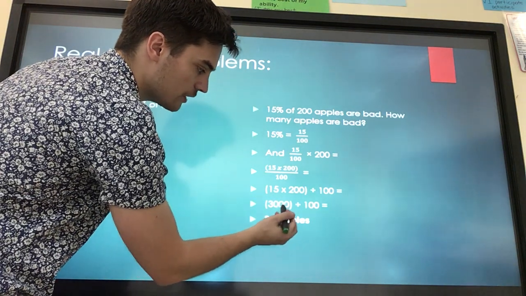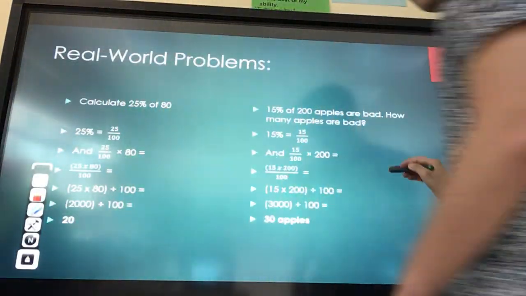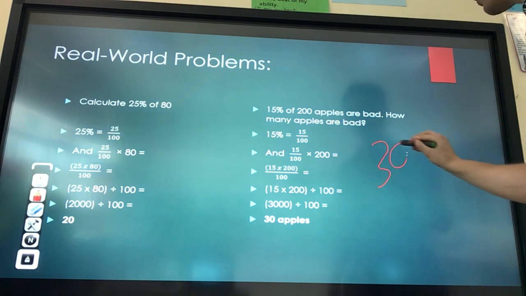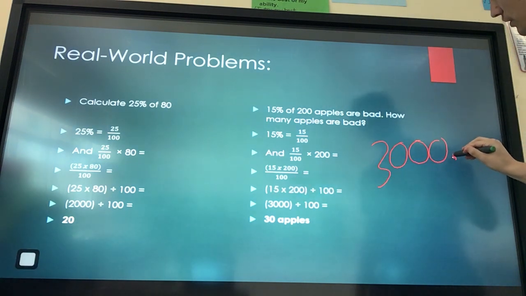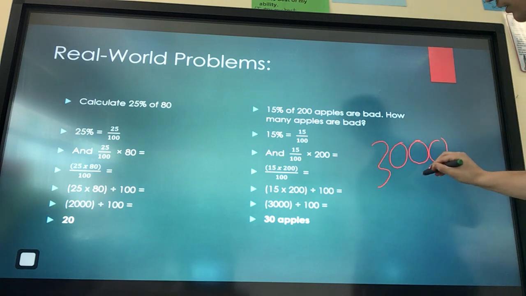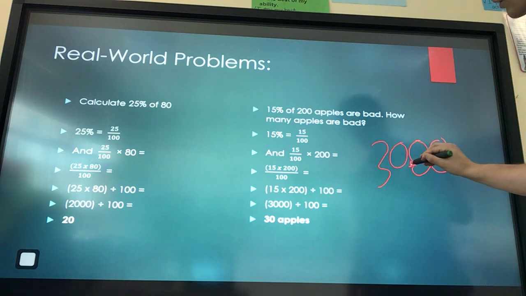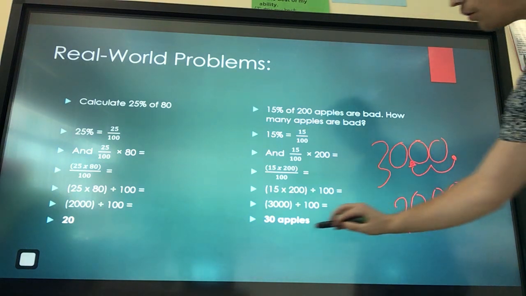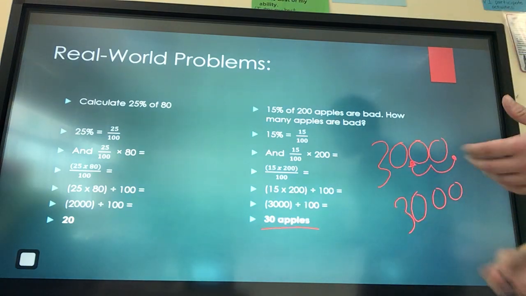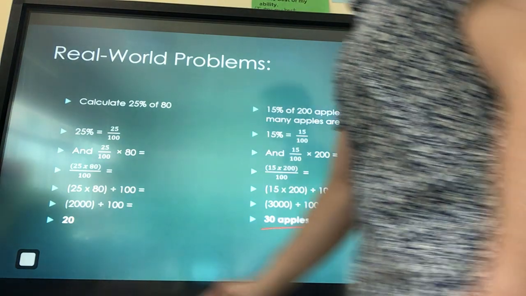Right? So we get 3,000. That's the answer we get when we multiply our 15 by 200. There's an invisible little decimal in all numbers, right? We take that over, we're going to move it 1, 2. So this is going to become 30.00 or 30. So that means 30 apples are bad apples.